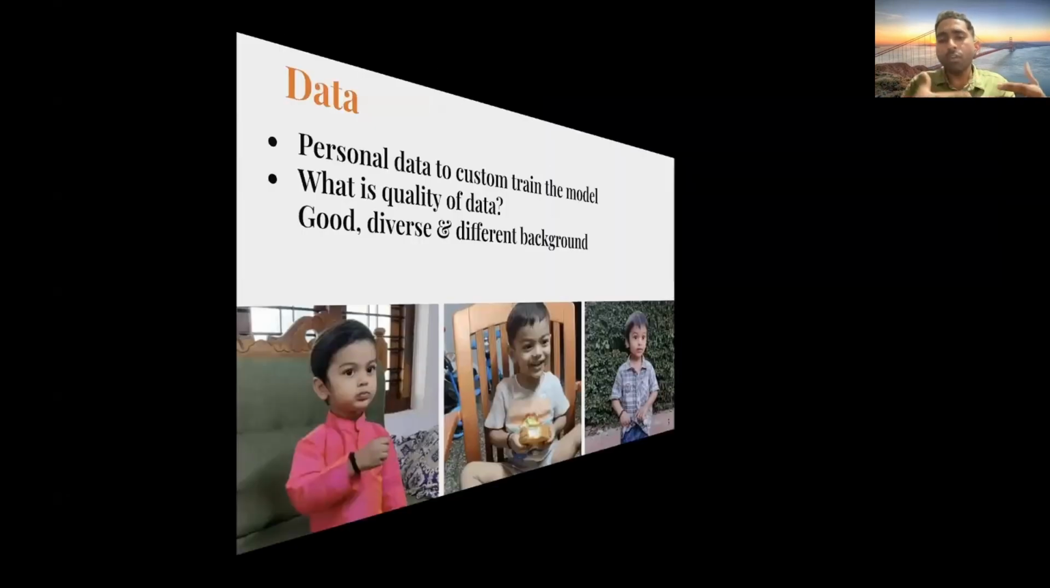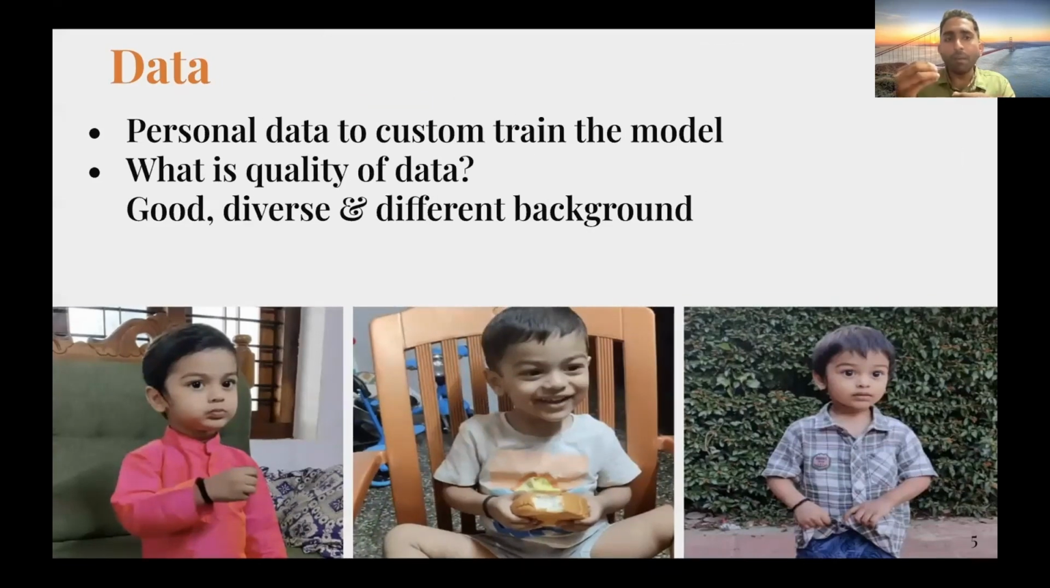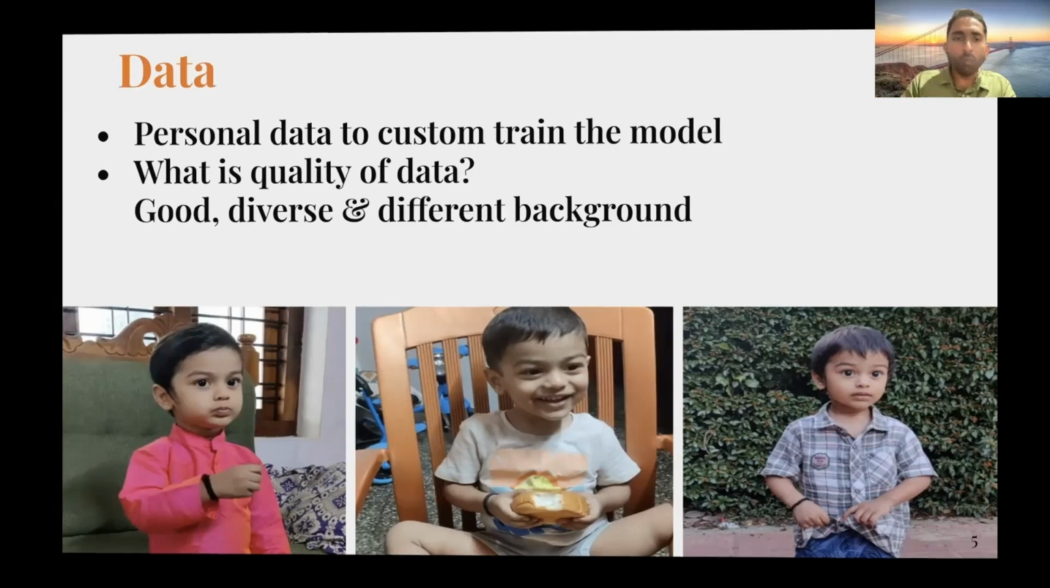So what kind of data would we need to create such a storybook? We would need personal data with different and diverse backgrounds. These are the images of my nephew. Here, you can see most of the images are taken from a mobile phone. What I observed while training this is that it doesn't actually matter if we have different backgrounds, as long as we have images with different poses, it will give good enough results. So let's look at the model.